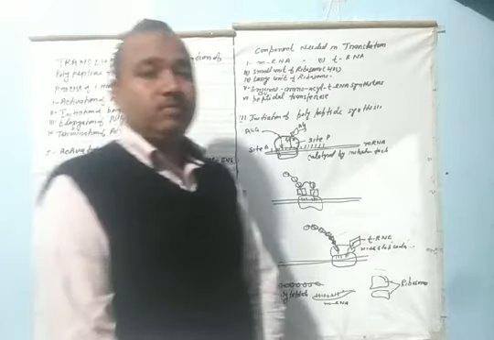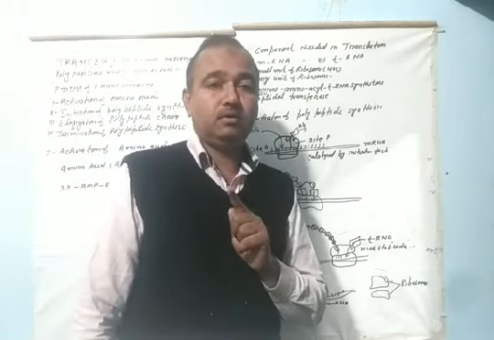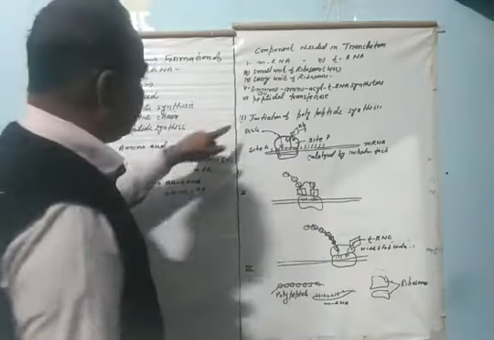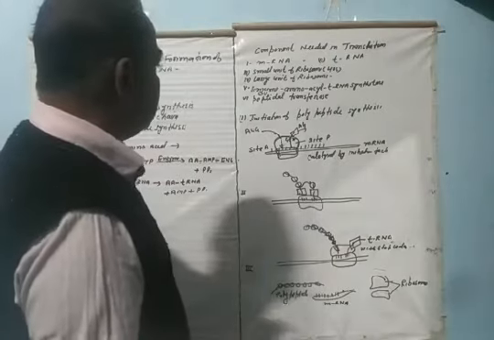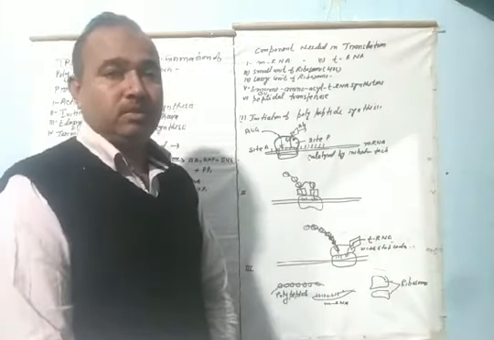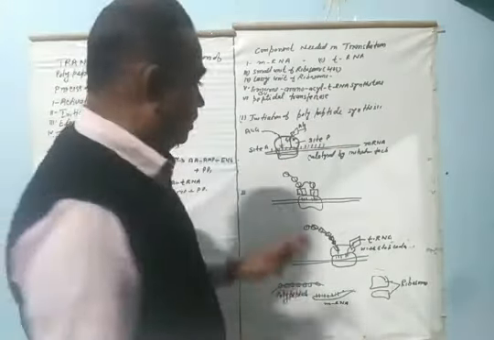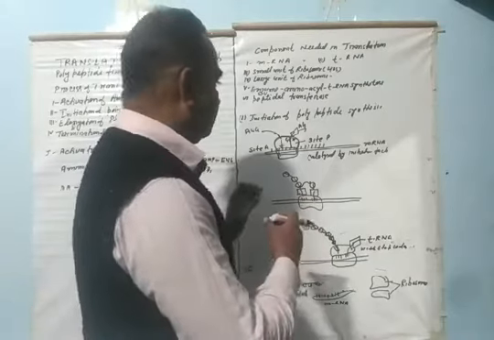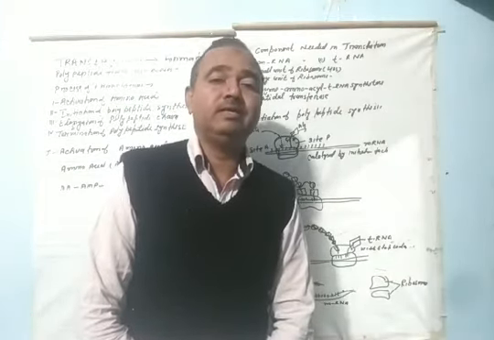So let us start the first step of translation. In the first step, before the initiation of polypeptide synthesis, the activation of tRNA is a must, because it can then search for the appropriate amino acid and participate in polypeptide synthesis.